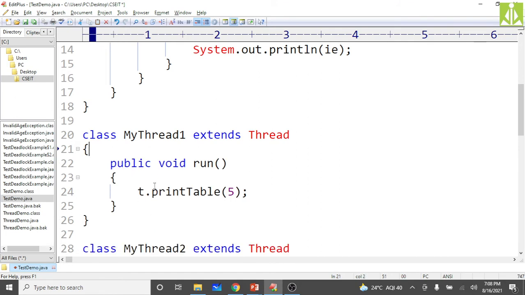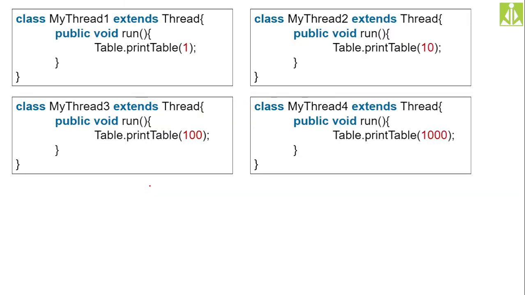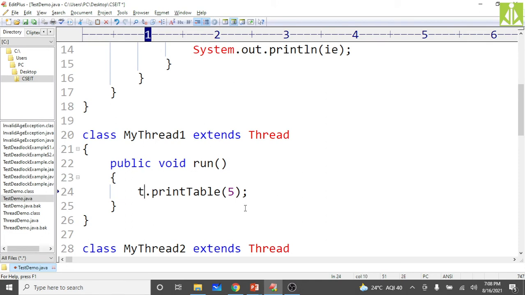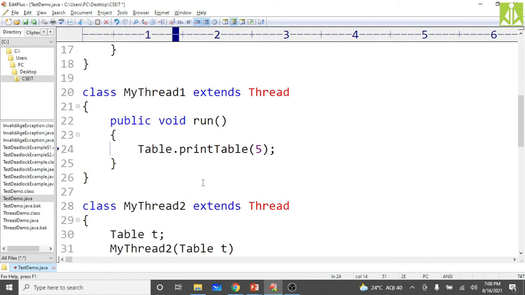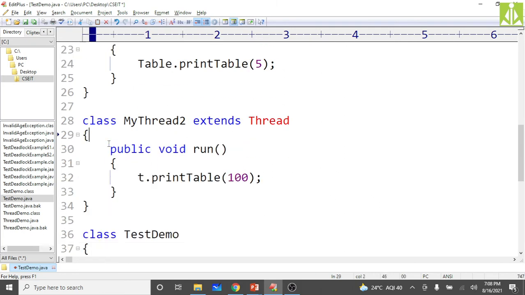Just put the run method, and inside that run method we are not going to call this method with the help of t; rather we put Table, because the printTable method is a static method and an object reference is not required. Directly with the help of the class name you can call it, so no need to create or pass the object.